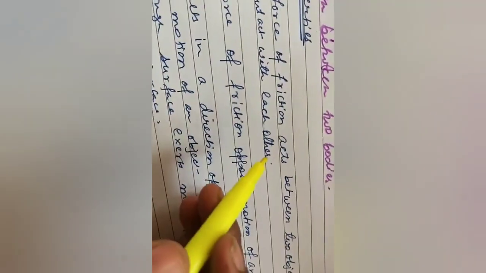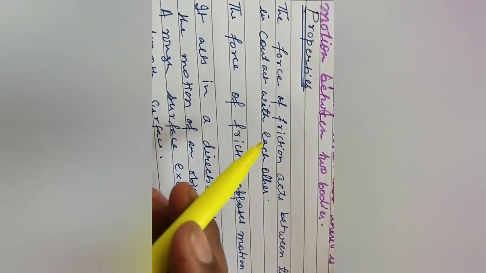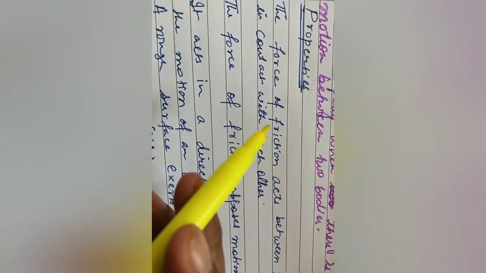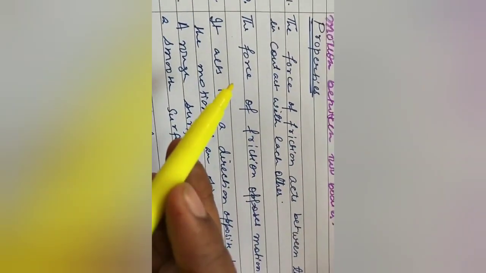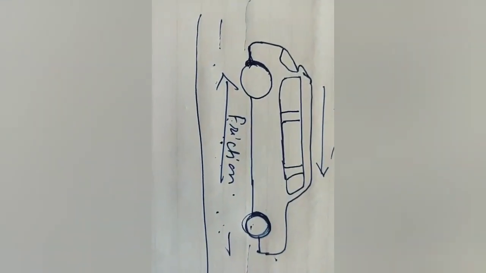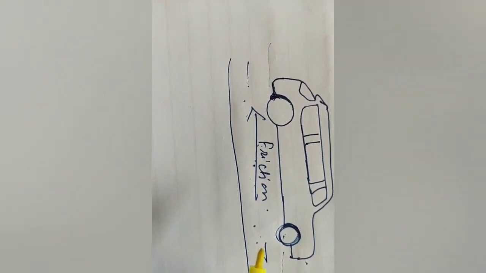So this is the first property of friction, that friction is produced when it acts between two objects in contact with each other, or you can say when one object moves over a surface or tends to move over a surface of another object. Then the force of friction opposes the motion of an object. Now you have seen the example of the ball. What happened? It made the ball stop. Since it acts in the direction opposite to that motion, the ball immediately stopped.